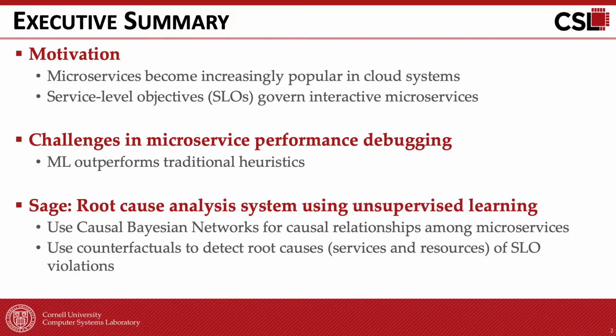In this work, we present Sage, a root cause analysis system for microservices based on unsupervised learning. It relies on two main techniques. First, we build a causal-based network to model the dependency among the microservices. And second, we use the causal-based network to generate counterfactuals, which correspond to hypothetical system scenarios that help to isolate the root cause of the SLO violation.